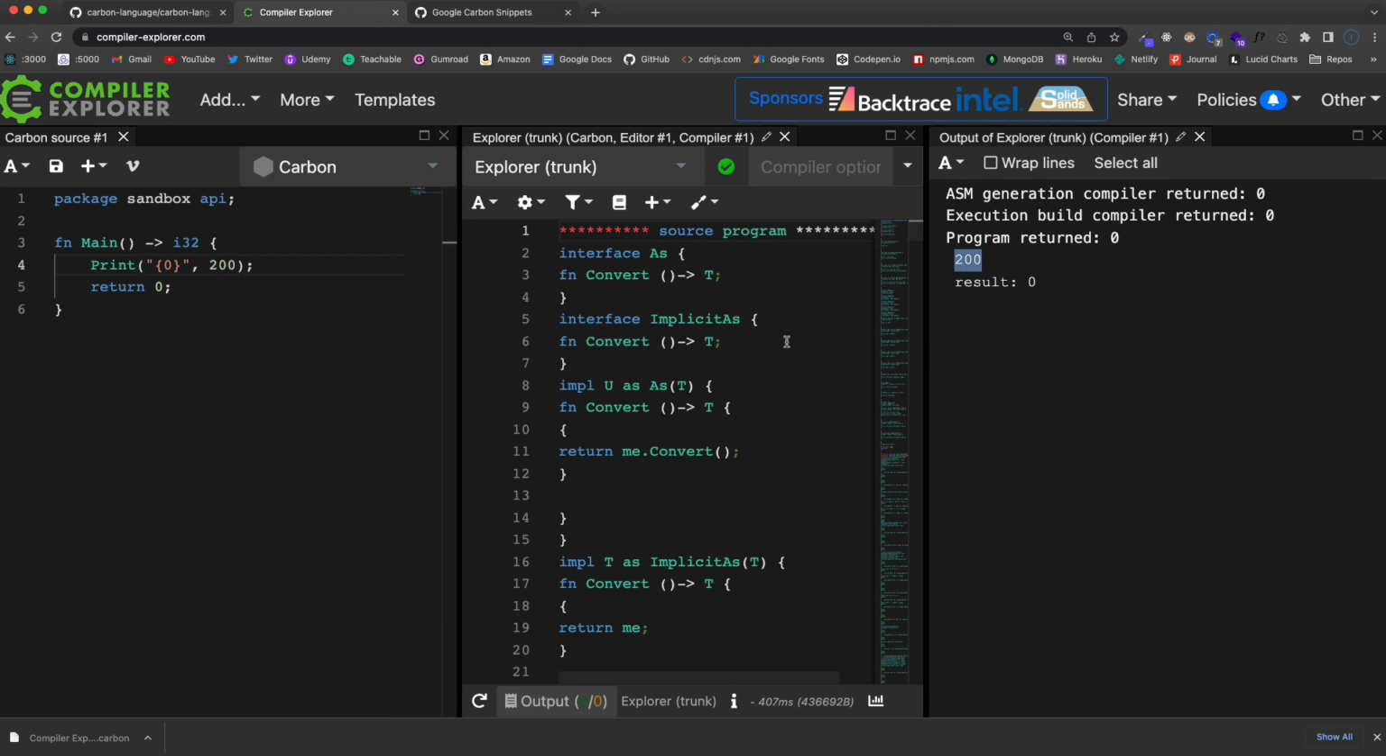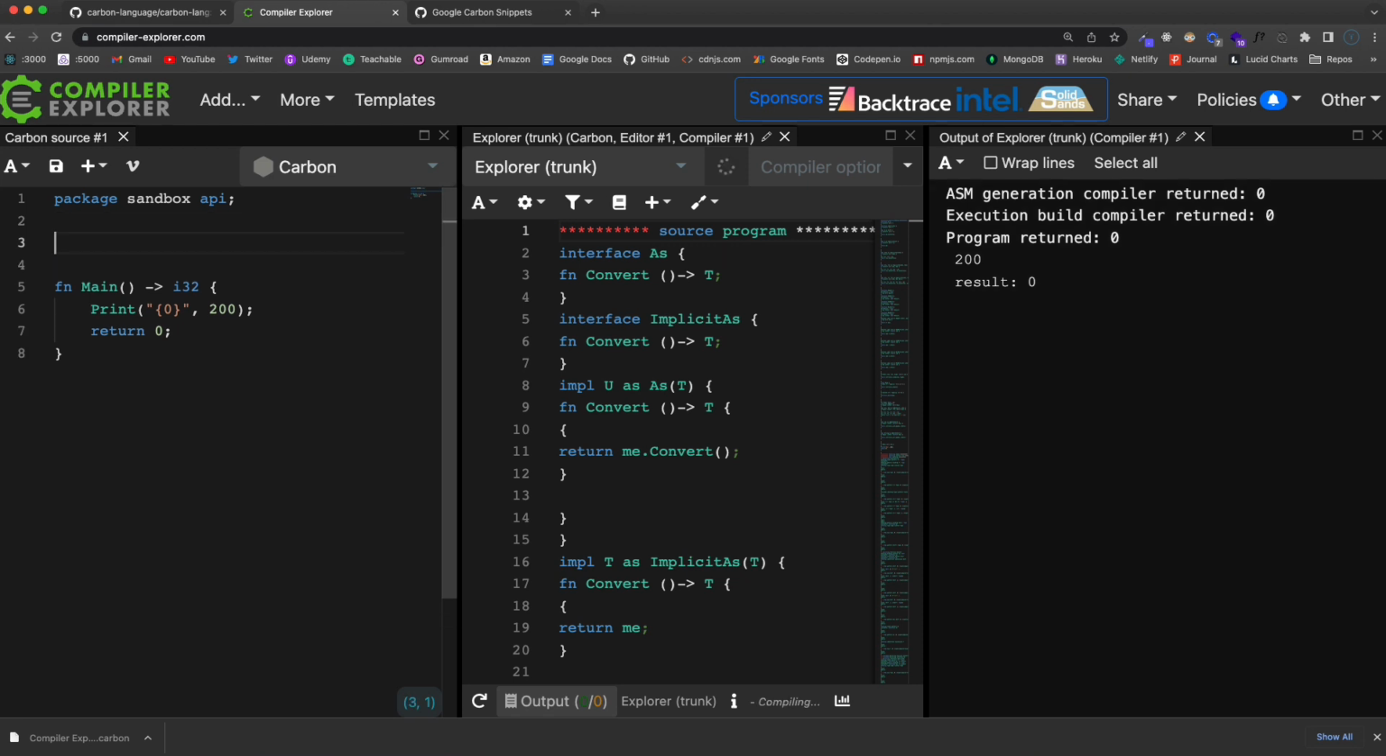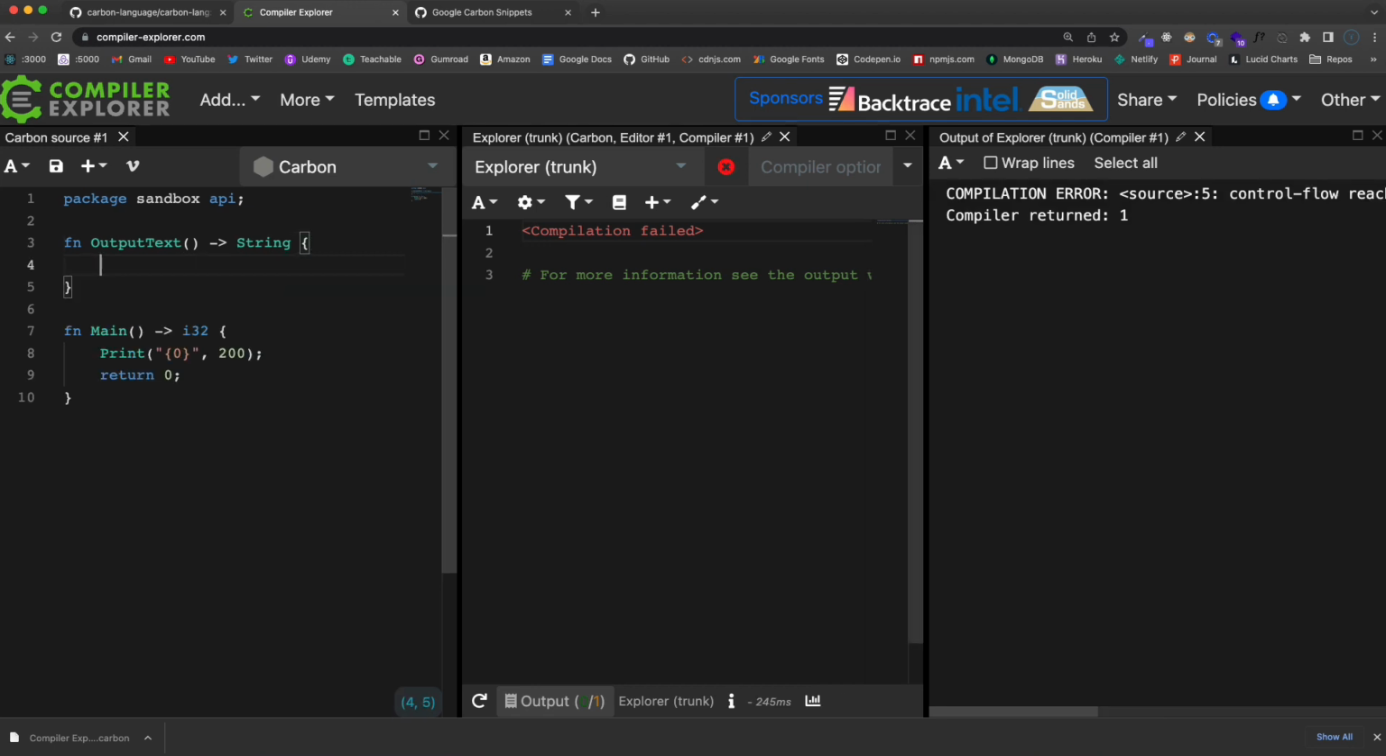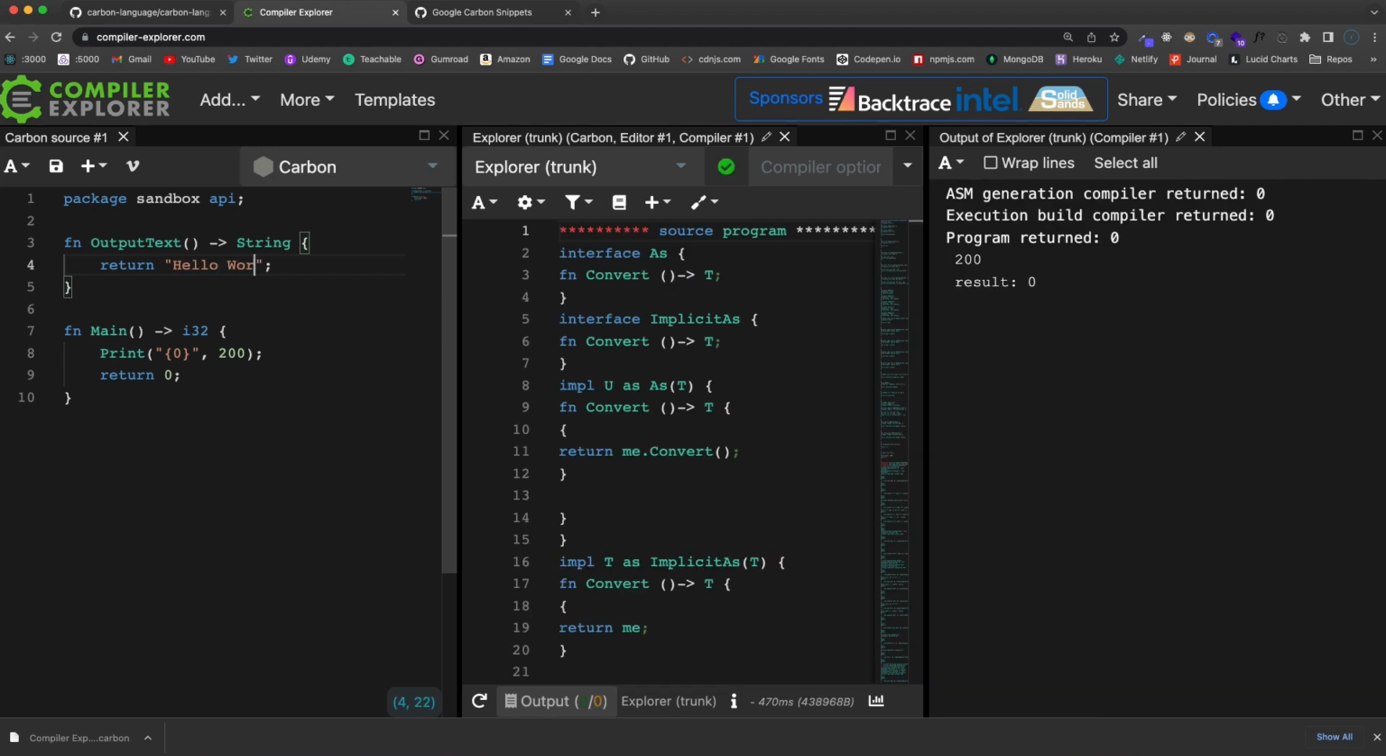All right. Typically, you're not going to put all of your code in the main function. You're going to have different functions and run them from here. So what I'm going to do now is show you how we can create another function. So let's say fn, and we're going to call this output text, and I want this to return a string, so we have to add here that we want this to be a string return, and then I'm just going to return from here a string of hello world.